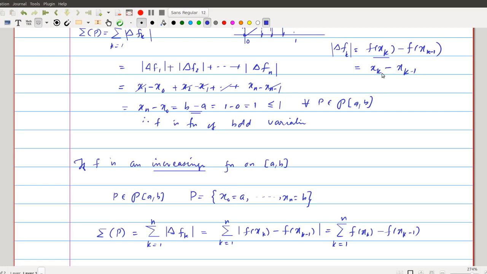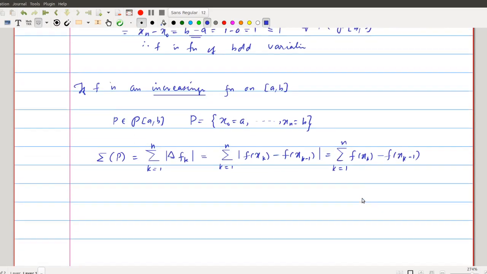If that function is explicitly given, you can write the image of xk under this f. Here we cannot write the explicit image of f of xk, but we know that this modulus can be avoided, because f of xk is always greater than or equal to f of xk minus 1. Now you add these numbers.